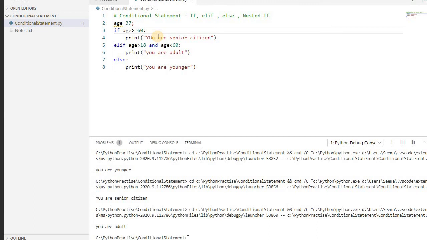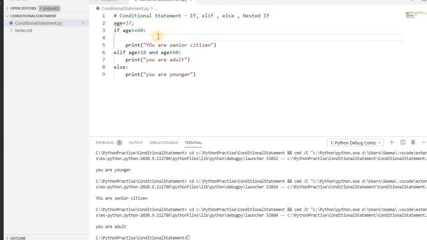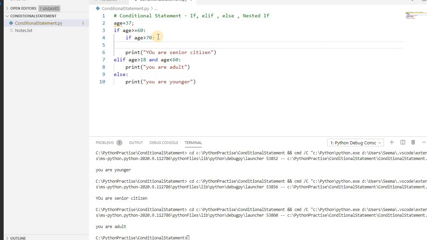Let's take an example of nested if. Inside that I need one more if: if age is greater than 70, then you write something like print now you are over 70. Let's say this is a simple example of how we use the nested if.